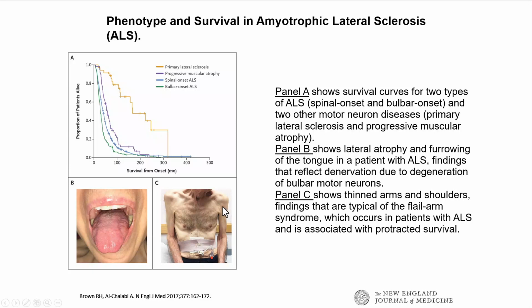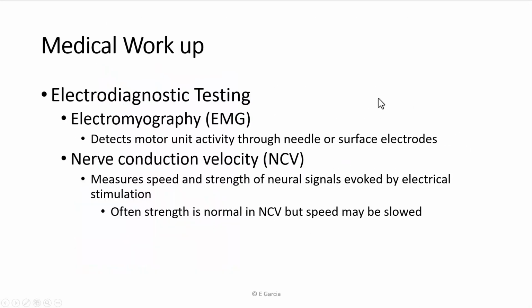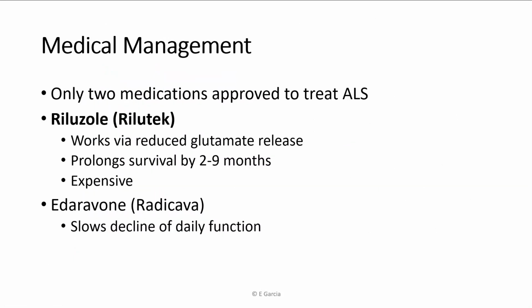shows the lower motor neuron features and that there's a lot of muscle wasting. So how do they catch this? Well, they can do peripheral nerve testing, and that will typically demonstrate it.